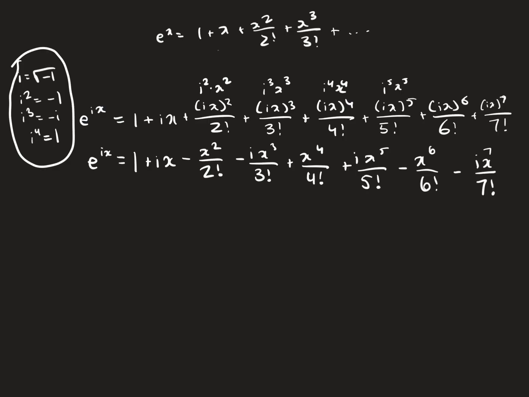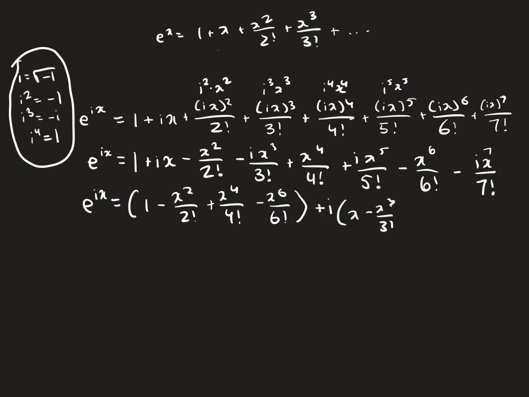This kind of looks like we're getting nowhere, but what if we separate our imaginary terms and our normal terms? If we want just our normal terms, that would be 1 minus x squared over 2 factorial plus x to the fourth over 4 factorial minus x to the sixth over 6 factorial. And we're going to do the same for anything with i: we take out the i, and we get x minus x to the third over 3 factorial plus x to the fifth over 5 factorial minus x to the seventh over 7 factorial. So this section repeats until infinity, and so does this one.